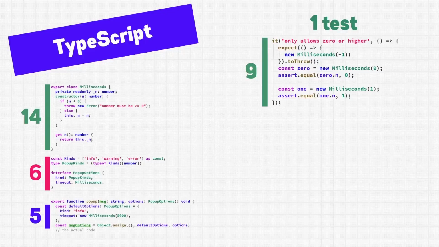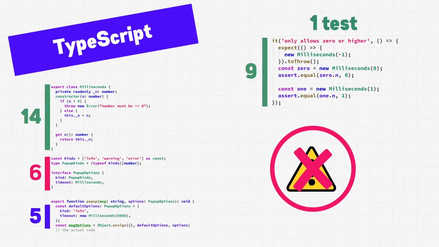Here is the complete code listing in TypeScript. This is almost identical to the JavaScript code. It still checks to make sure that the pop-up has all the correct options, and it still makes sure that the millisecond timeout is correct as well. Remember how I mentioned that the JavaScript version would produce an error if anything was wrong? It's actually not possible to make the TypeScript version produce an error. That's the only functional difference between the TypeScript code and the JavaScript code.